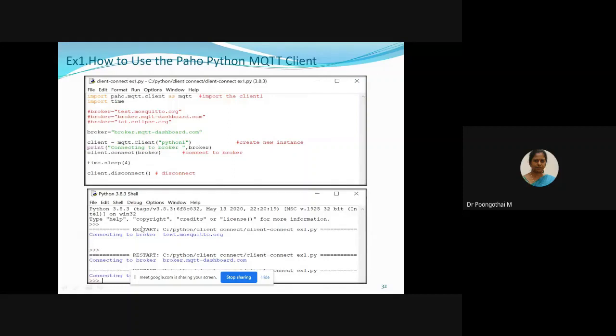So from this code, the observation is that there is no real indication other than printing this message, connecting to broker. Okay, suppose you want to access the console features, that is broker or server features, then we should understand or know about the callback. So in this class I'm going to discuss callback functions, that is how to write callback functions, and also demonstrate one application.